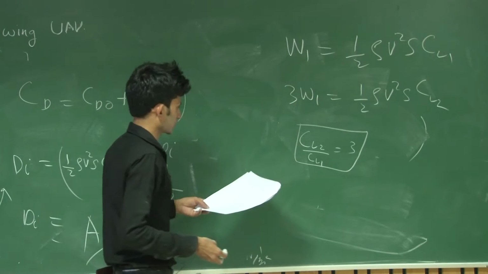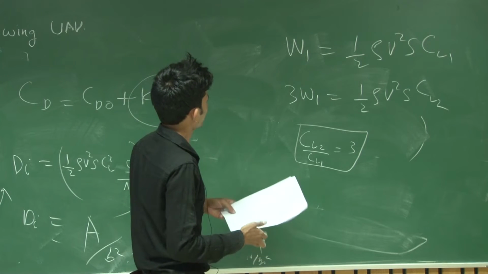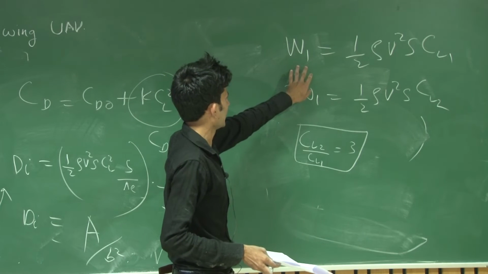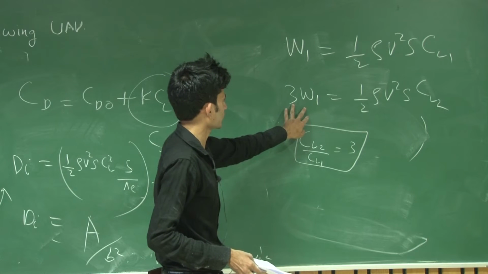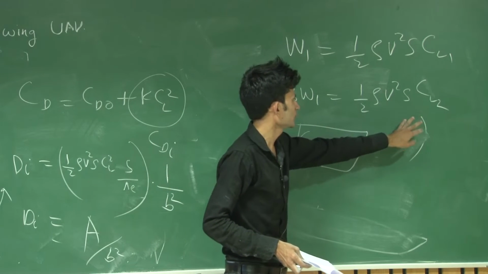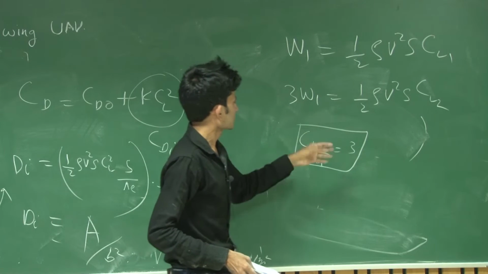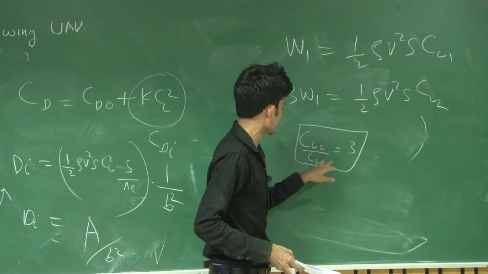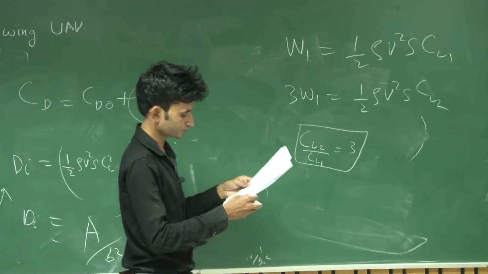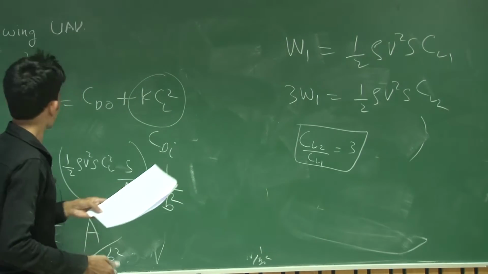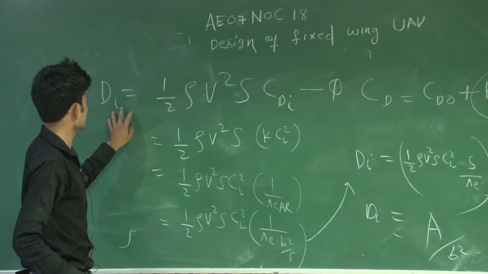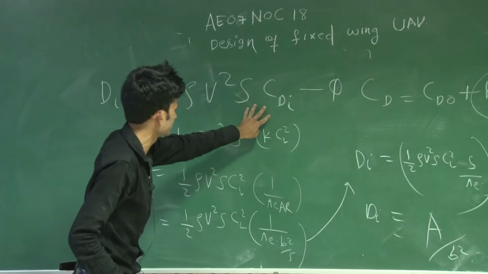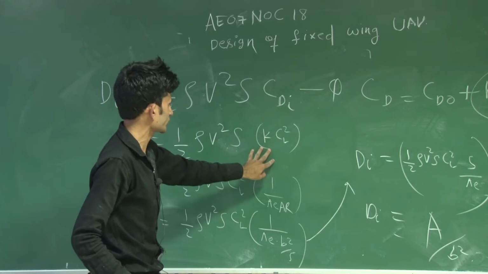So in the 6th question, suppose that your weight was W1 and you increase the weight 3 times, so 3W1 will be half rho V square S into CL2. If you divide this equation, then CL2 by CL1 will be 3. Okay? So you know the drag formula: induced drag is half rho V square S into CDI. CDI you can put as K CL square.